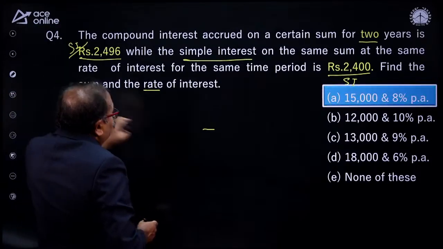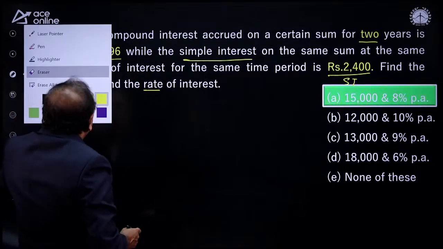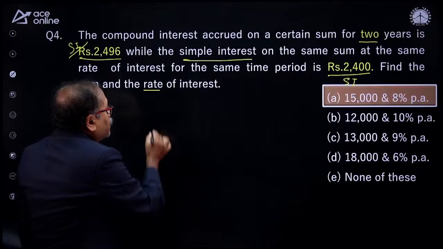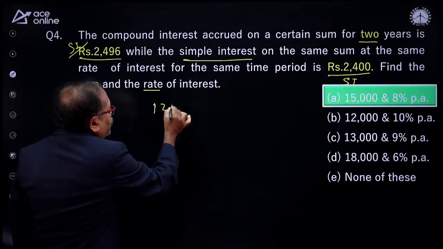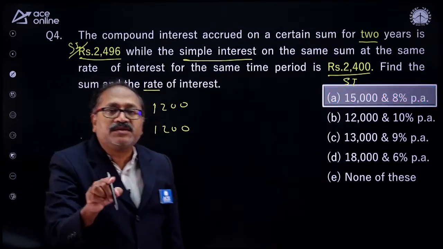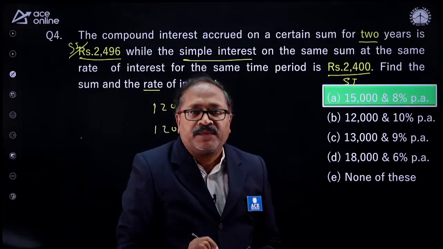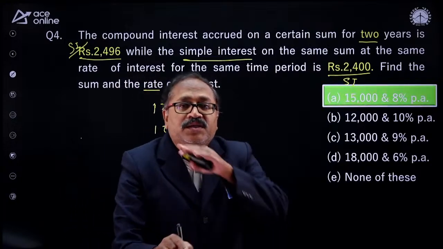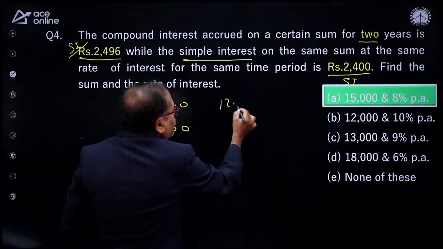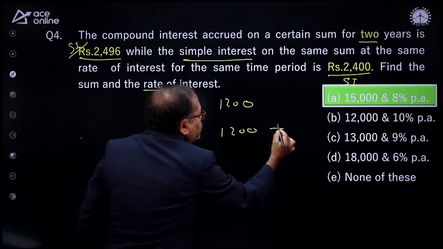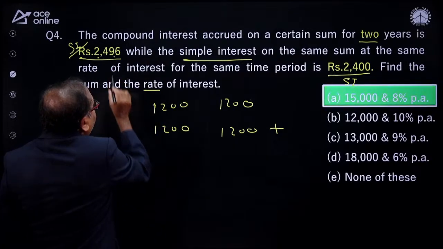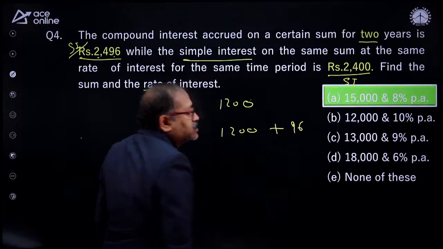So what is the approach to questions like this? I know the simple interest for every year will be the same. So simple interest is 2,400. That means 1,200 first year and 1,200 second year. And we also know that for the first year, simple interest and compound interest will remain the same. So here also this is 1,200 and this is 1,200 plus extra on this. So how much is the total compound interest? So 2,496. I noticed that 96 is the extra.